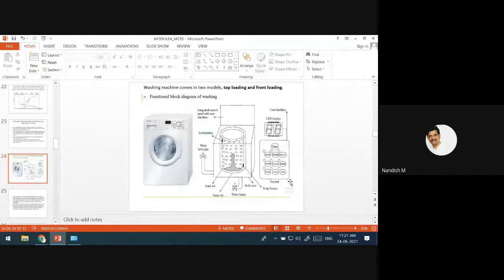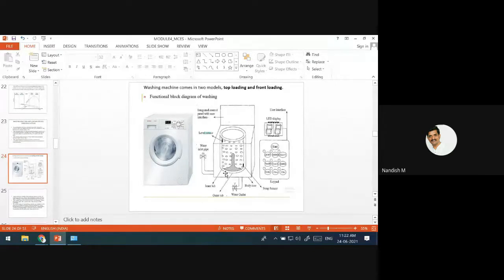There will also be a display and a keypad. It is based on the application: whether it is lightweight, medium or heavy clothes, whether you are going to wash, soak or rinse, whether it runs for 30 minutes, 1 hour or 2 hours. All these are small programs in the background. The keypad takes the input from the users, which is visible to the users, and some of the programs are invisible.